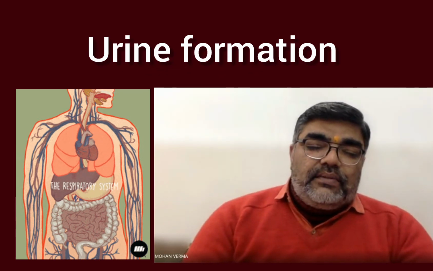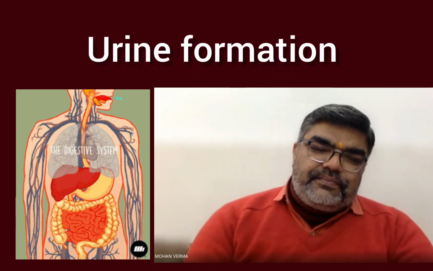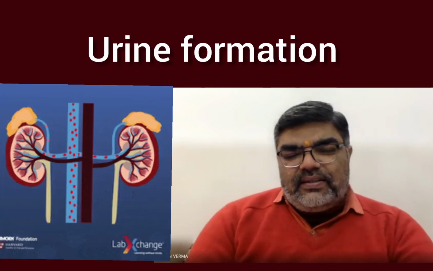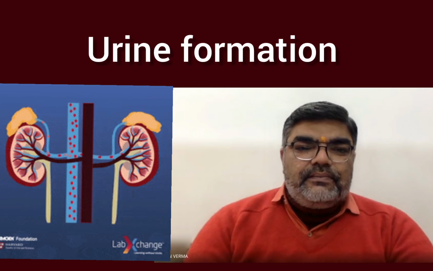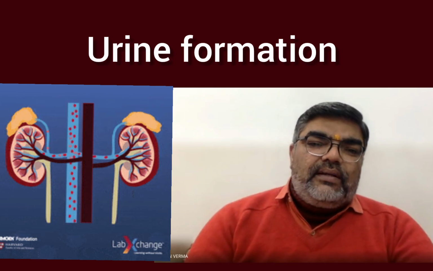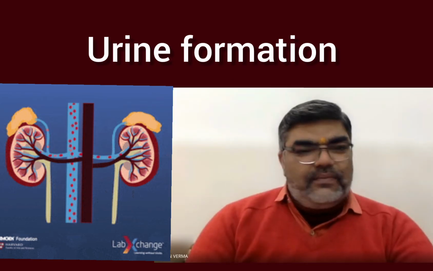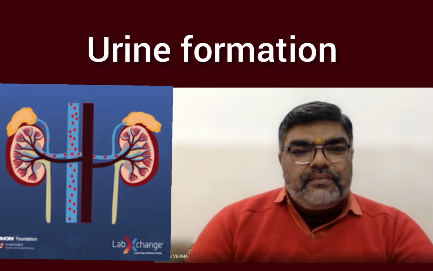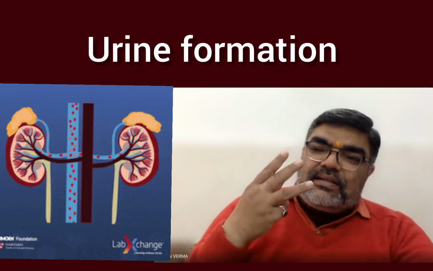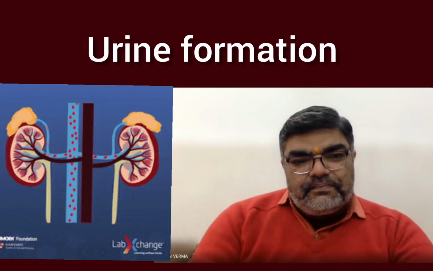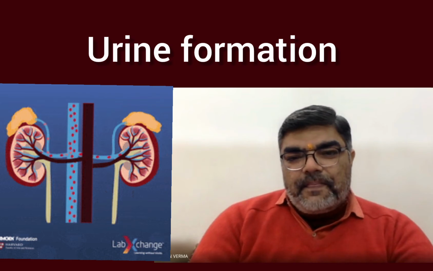Now, the urine formation. There are three main processes involved in the urine formation. The urine will form ultimately from the blood, and three different steps are there in this process.